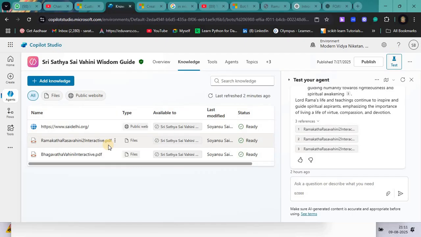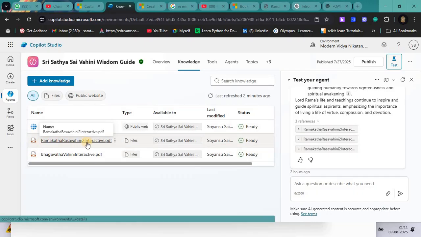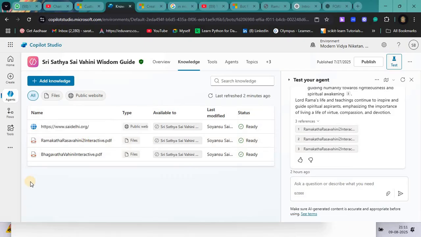Then the queens of King Dasaratha, the characteristics of Ravana and how it happens, and how Rama is represented as a good human. All these things are written in the Ram Katha Rasavahini, handwritten by Sri Sathya Sai Baba. So these are the two PDFs.